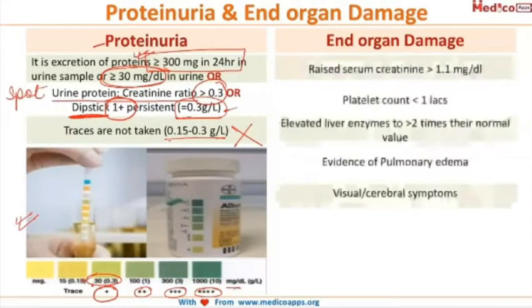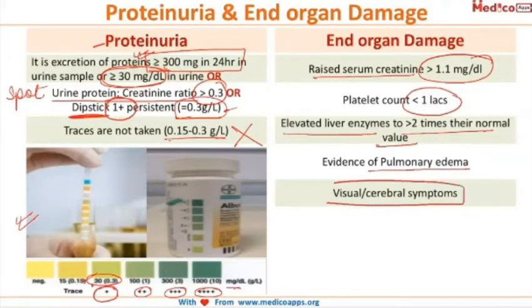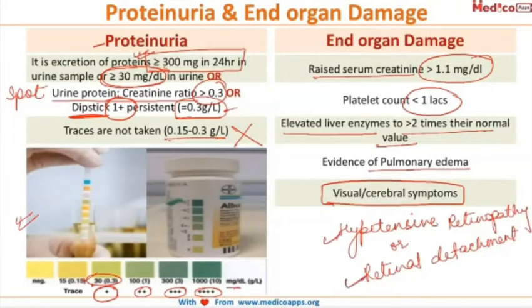Now coming to the features of end organ damage. In this, the kidneys will be affected, leading to raised serum creatinine values of more than 1.1 milligram per dl. The platelet count will be less than 1 lakh, or there can be elevated liver enzymes more than 2 times their normal value, or there might be any evidence of pulmonary edema. And last but not the least, there can be visual or cerebral symptoms, and this can be because of either hypertensive retinopathy or retinal detachment.